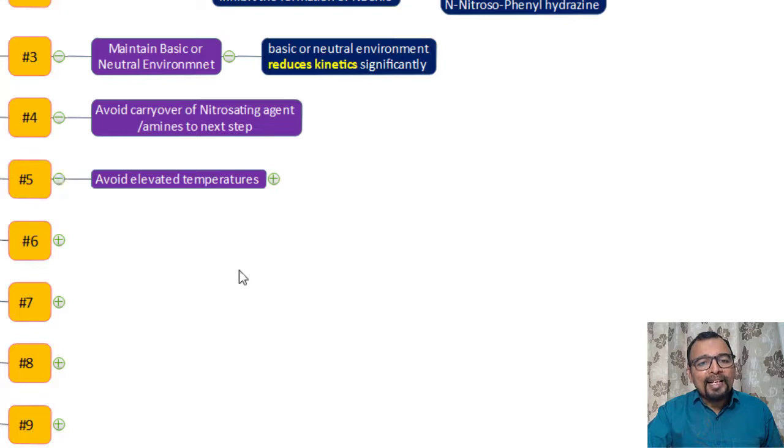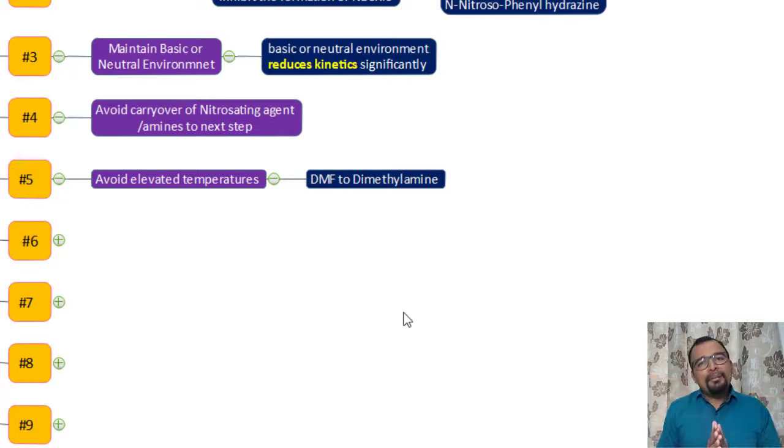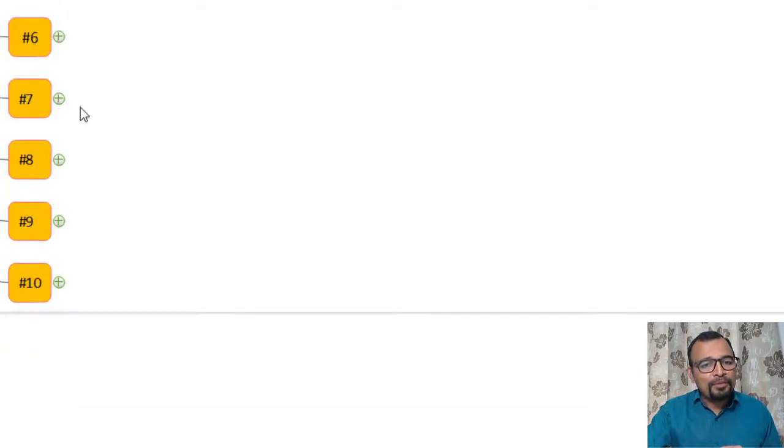Point number five is to avoid elevated temperatures. Elevated temperature also helps in the formation of nitrosamines. Sometimes your solvents or raw materials give away amine impurities. For example, N,N-dimethylformamide, if heated at elevated temperature, can form dimethylamine, which is a secondary amine. So if there is a nitrosating agent available, you risk the formation of nitrosamine impurities. So avoid elevated temperature if possible.